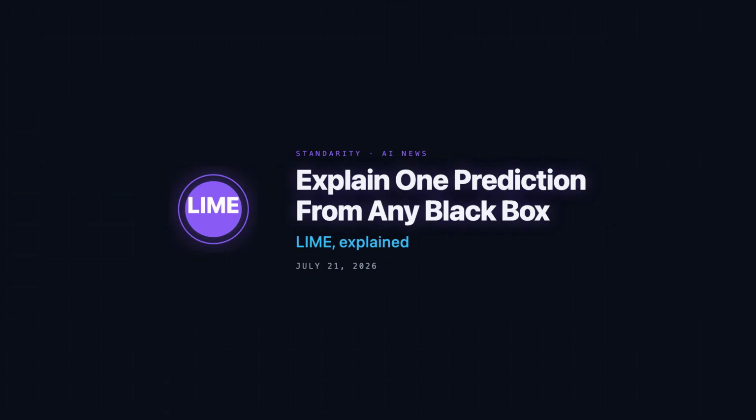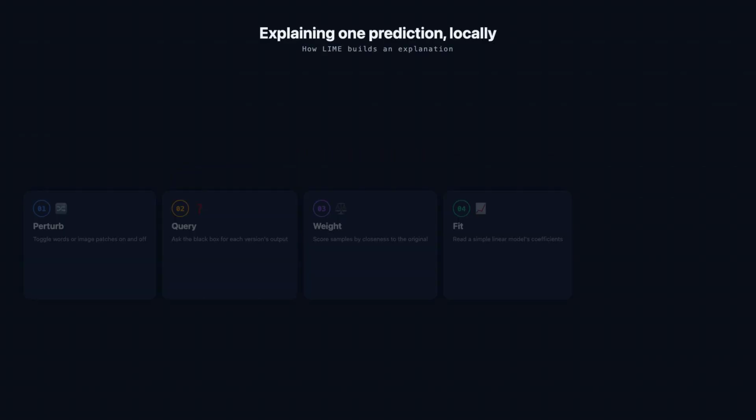So LIME makes a wonderfully practical bet instead. It gives up on explaining everything and zooms in on just one prediction, where even a monster of a model looks almost simple. Today, we're unpacking how that works from a paper by Ribeiro and colleagues in 2016. To see the trick clearly, follow LIME as it explains a single prediction, one step at a time.